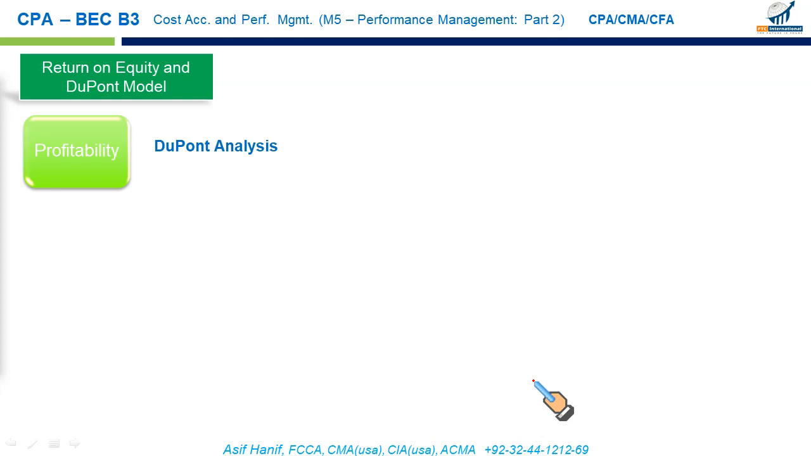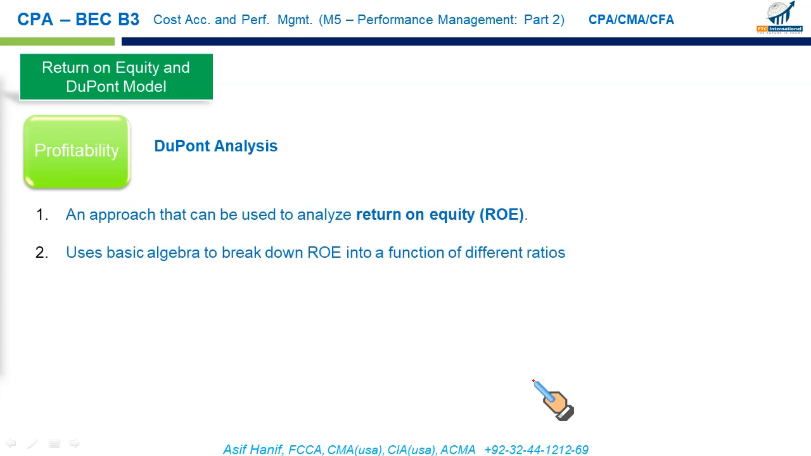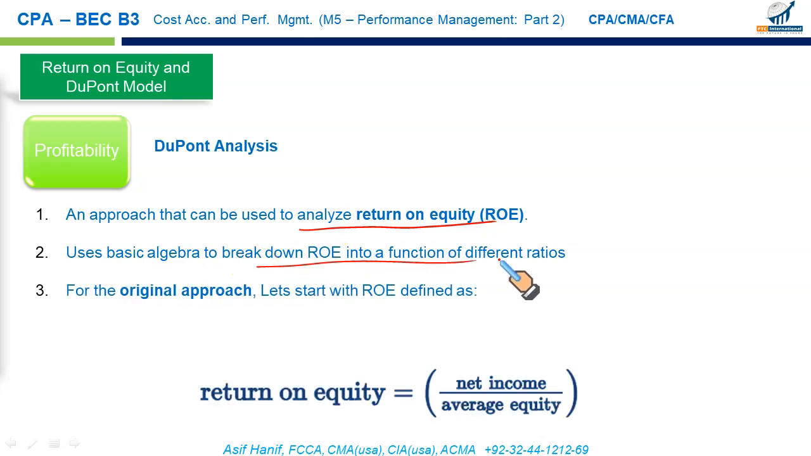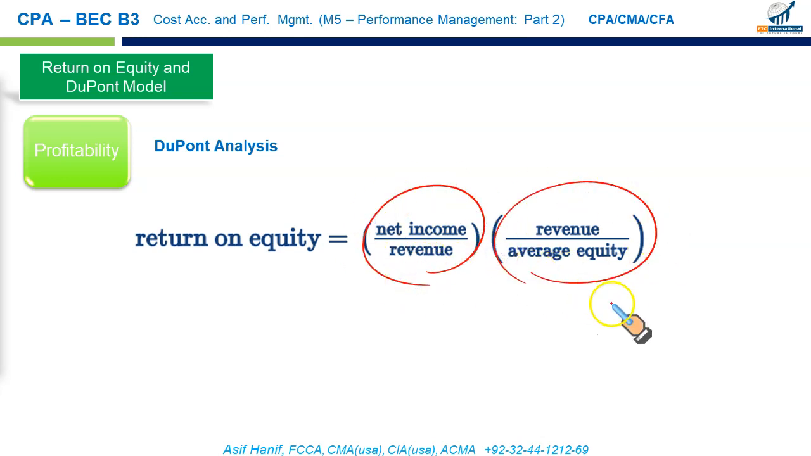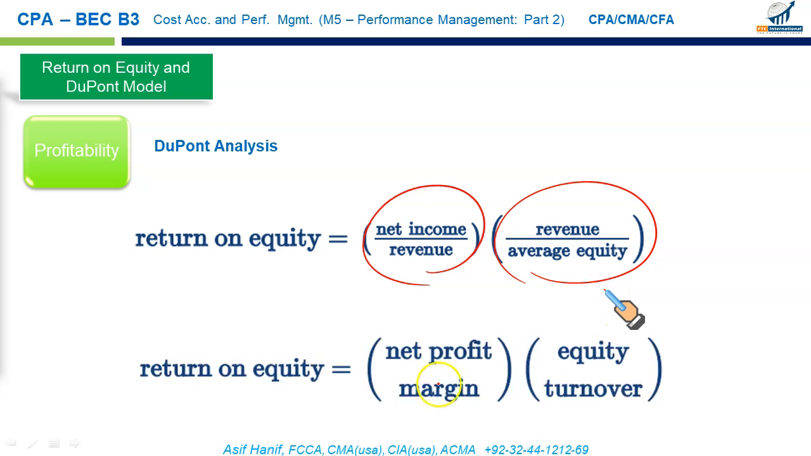Now, DuPont analysis breaks down your ROE into these components we just discussed. Let us see one by one. An approach that can be used to analyze return on equity is to break down ROE into different ratios. This is our original return on equity. It can first be split into two components, which we have already done previously. Net income upon revenue, that is your net profit margin. Revenue upon average equity. This is called equity turnover. So net profit margin into equity turnover. So ROE can be split into these two components, analyzed separately.